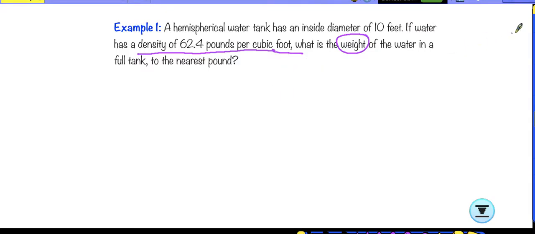As we mentioned before, the density is mass over volume. But since we talk about the weight, and again we talk about things on Earth, we consider them the same thing. So it's density times volume. If we need to find the weight, I need to use the density, which is already given, and find the volume. The volume is what we need to find. First we need to figure out what object we are talking about. What does it look like?